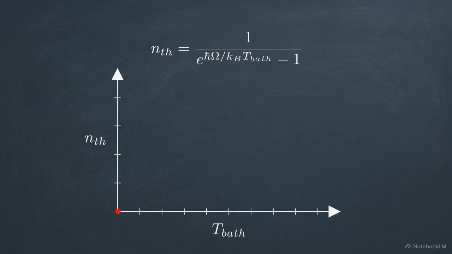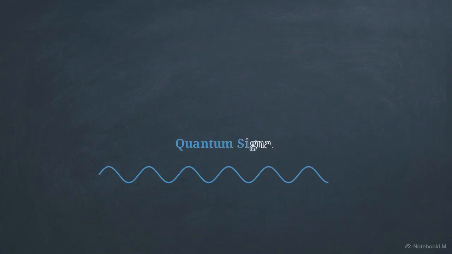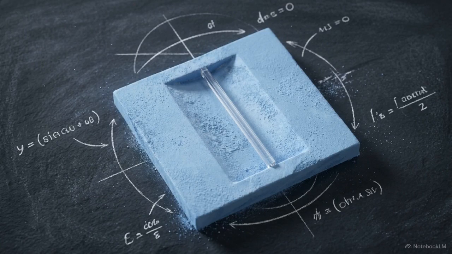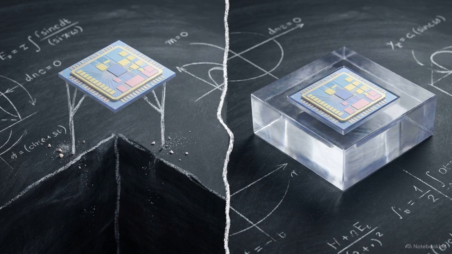In a suspended beam, the lack of thermal conductance leads to a severe spike in T-bath. This causes the thermal phonon occupancy to grow exponentially. This surge of thermal phonons physically overpowers the mechanical mode, distorting the delicate quantum signal until it is indistinguishable from the background noise. For a transducer to be viable, it must stabilize the T-bath variable without degrading the mechanical resonance required for high-efficiency coupling. Solving the heat trap requires a shift in architecture, abandoning the suspended beam in favor of a release-free design.